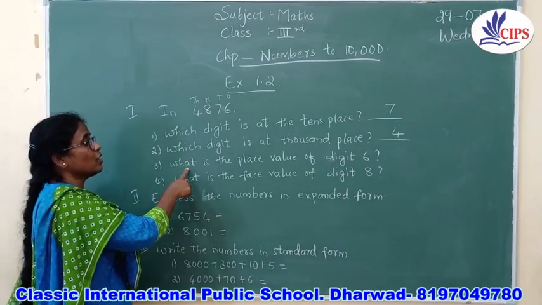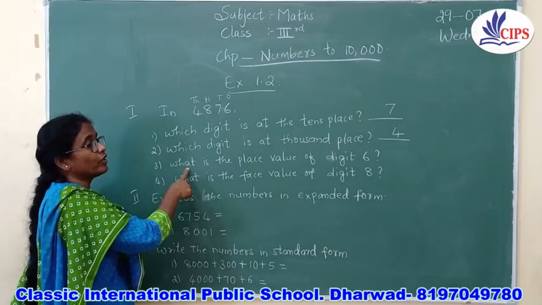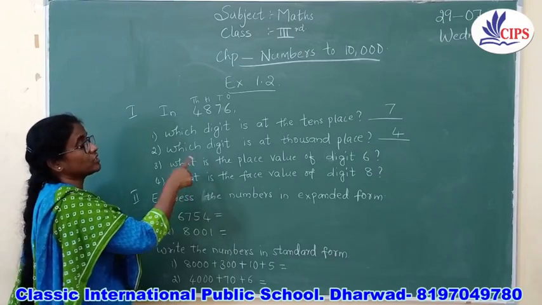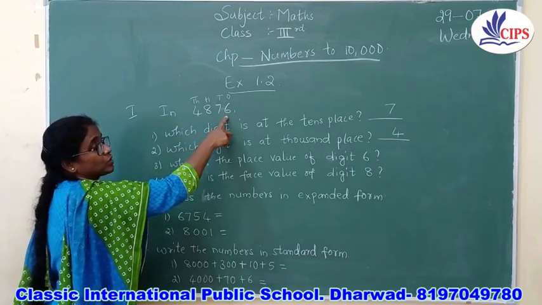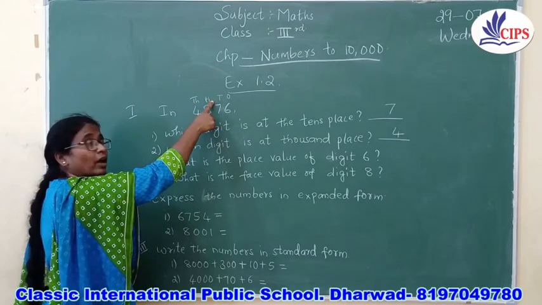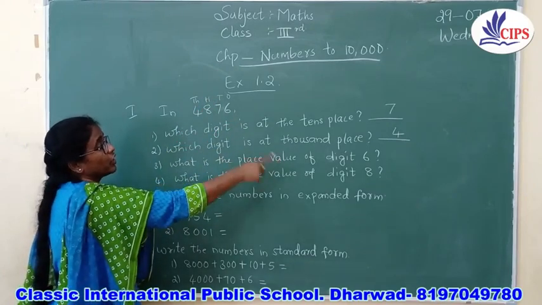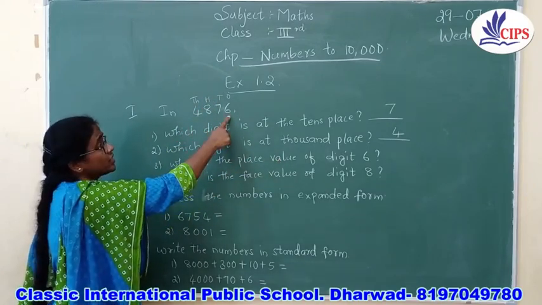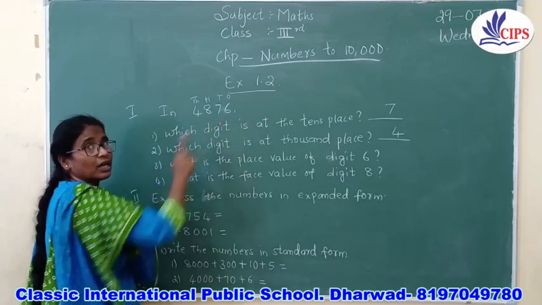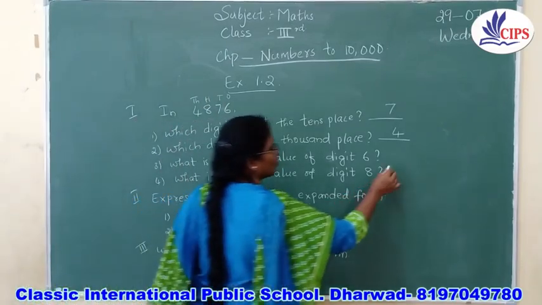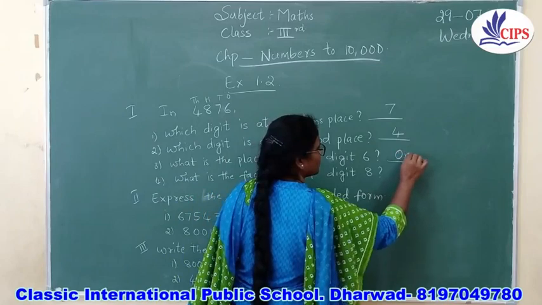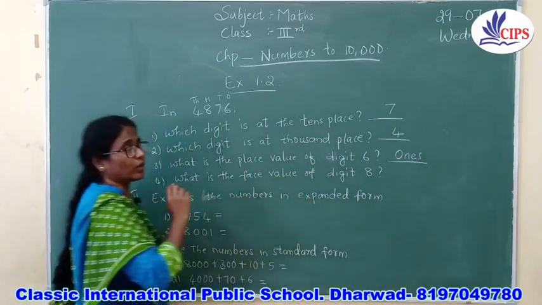The next question is, what is the place value of digit 6? See, there are numbers over here and also there are place values I have written over here. Now what is the place value of digit 6? Where is 6? Can you tell me? 6 is in the ones place. So what are you going to write here? Ones. You are going to write ones place.